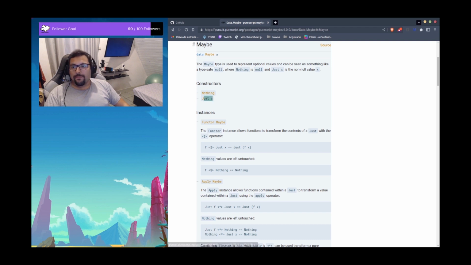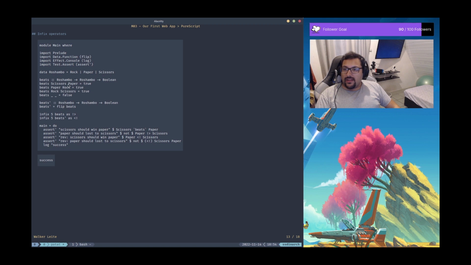But in our case, our Rochambeau here does not have any kind of inside value, so we are just using the type constructor as placeholder or type markers, to signalize that okay, this is required only for the matching. You don't need actually the value inside of this type. Or maybe you can also understand that as a value, but a value being just the type constructor.